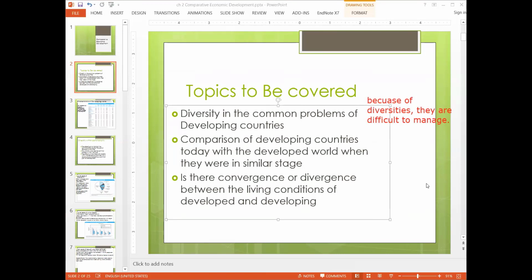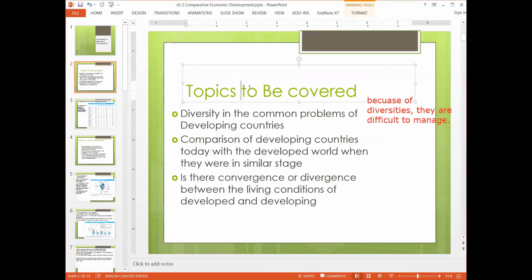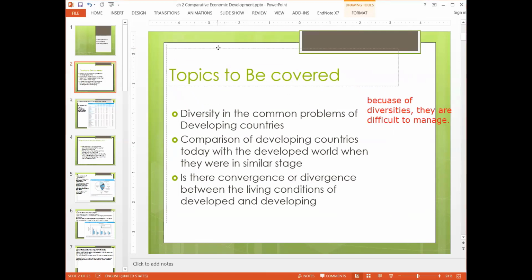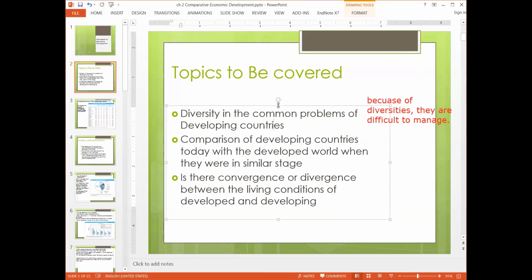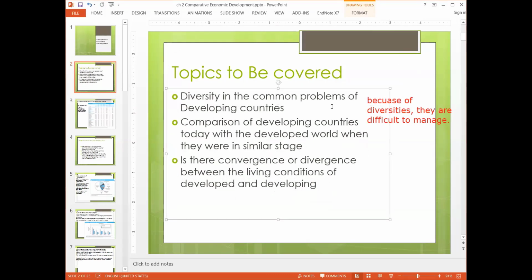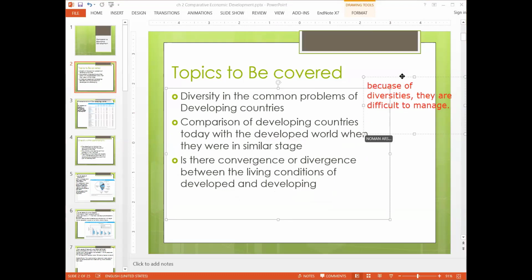On the other side, when the developed countries were developing, they were very similar to each other. So that's why uniform policies were appropriate for them. Now, because the countries which are in developing state are not similar to each other, we are facing issues in finding a homogeneous solution which United Nations can adopt for their problems.